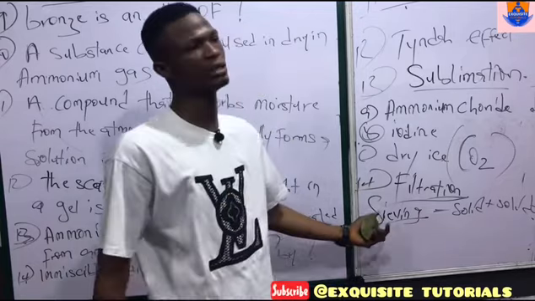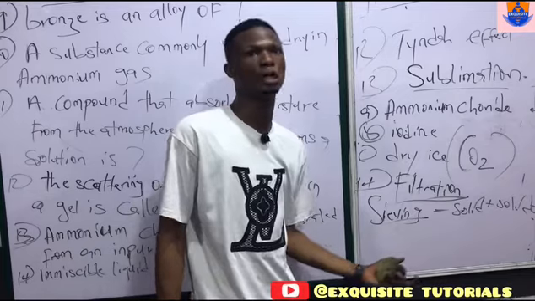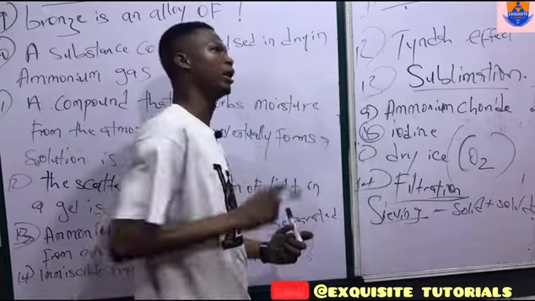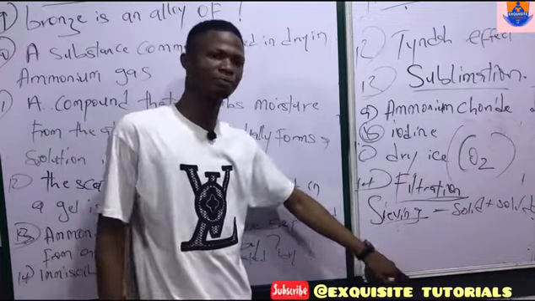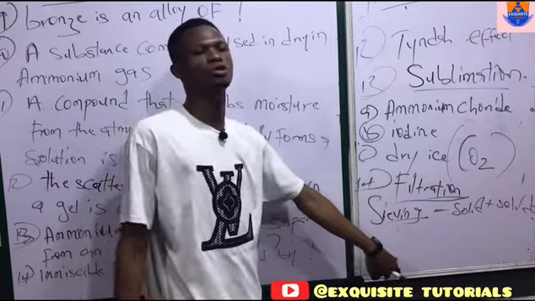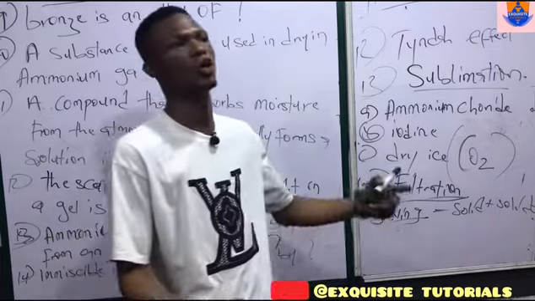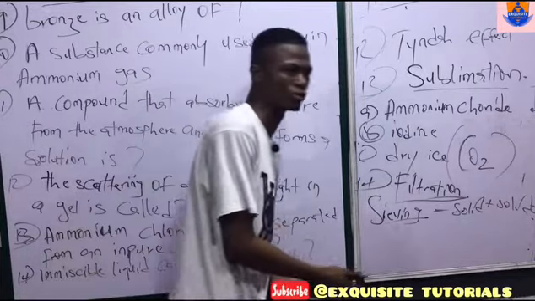And fractional distillation is what we use to separate constituents of petroleum, or let's say constituents of crude oil. Evaporation is what is used to separate a soluble solid from its solution. An example of that is separation of salt from water. The water evaporates while the salt remains.